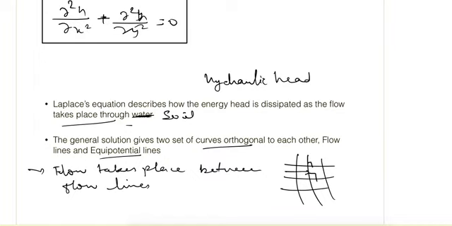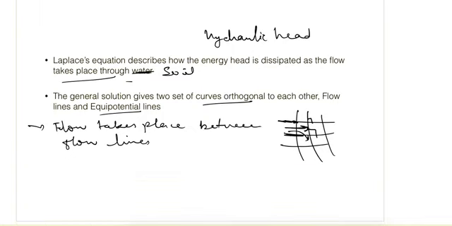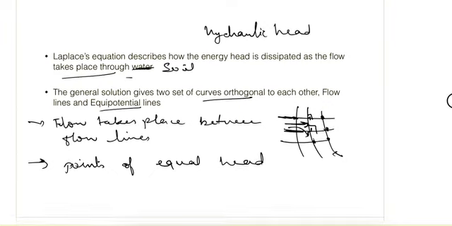So if flow is taking place between these two flow lines, the water cannot cross this flow line. And similarly, equipotential lines are lines that connect the points of equal head. So at these points the head remaining is equal. So let's see further about these.